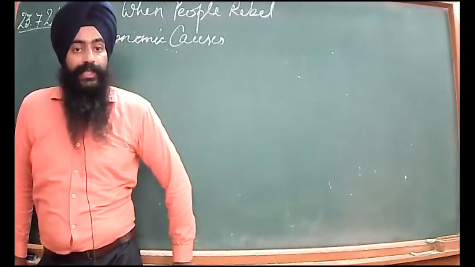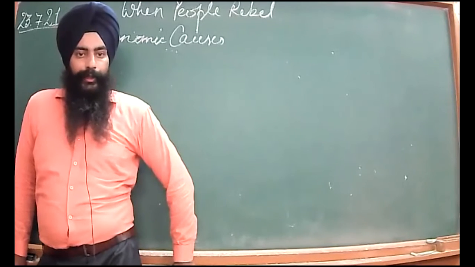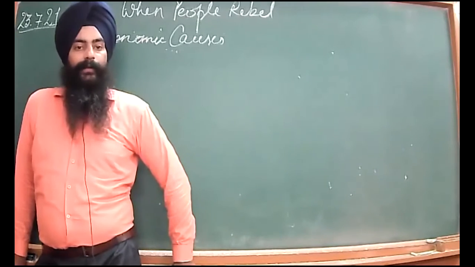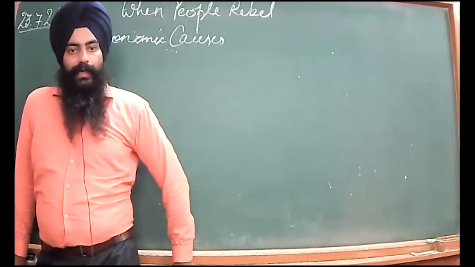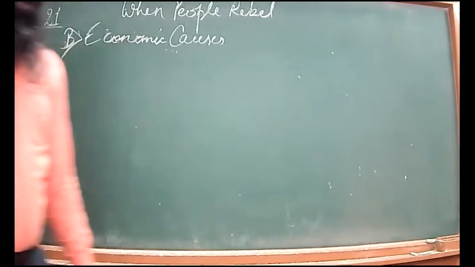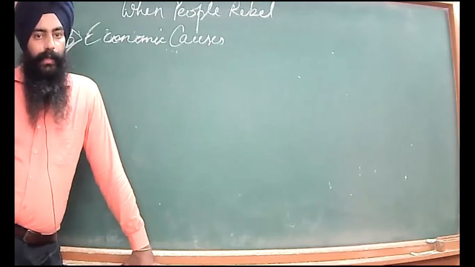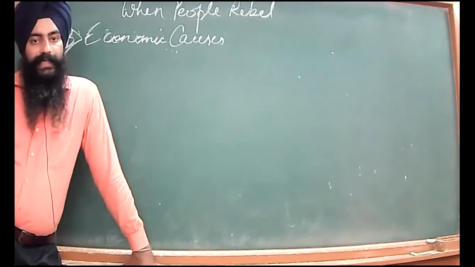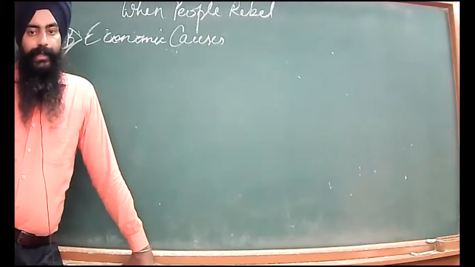Britishers introduced the commercialization of agriculture, in which they introduced cash crops, not for the benefit of Indians but for the benefit of Britishers. How beneficial? It's for the Britishers because such cash crops were in high demand in European countries. Britishers were eager to earn more profits, for which they introduced the cash crops.